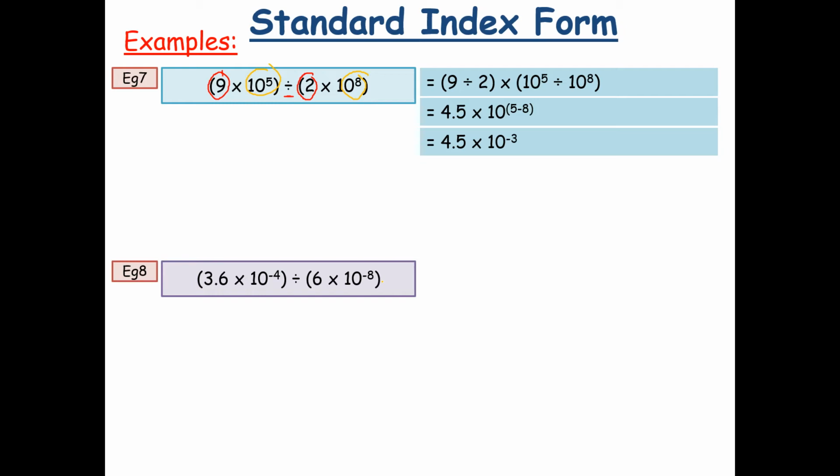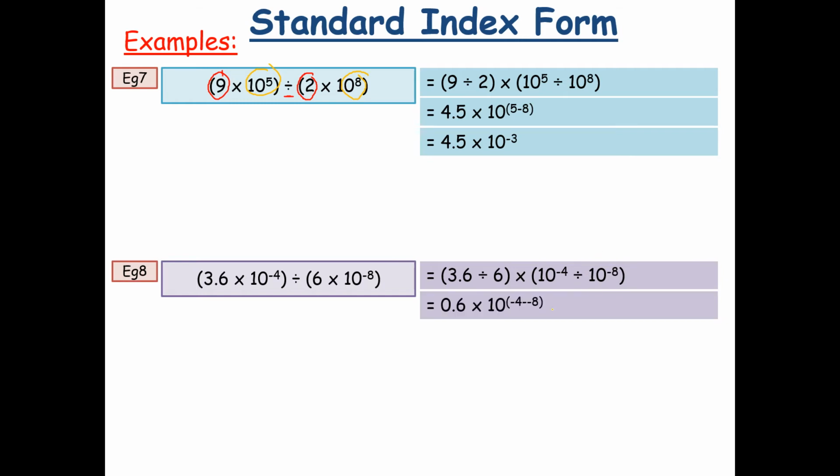And finally, this example, splitting up your numbers, 3.6 divided by 6 times by 10 to the power of minus 4 divided by 10 to the power of minus 8. You get 0.6 times by 10 to the power of minus 4 minus 8. Remember, a minus and a minus gives you a positive, so it's going to be minus 4 plus 8. Gives you an answer of 0.2 times by 10 to the power of 4.